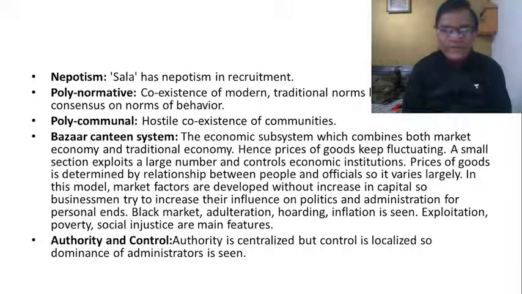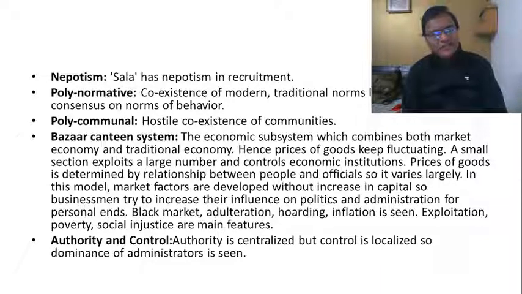We have prebendary offices, wherein the officials working in the government have two sources of income. One, they are given salaries by the government. Two, they also get money from the people, what we call bribes, for the work they do for the people. And then there is no rule of law. They differentiate between people on the basis of religion, caste, and so on. There is formalism in their functioning, and there will be high levels of corruption. That is what Riggs has said.